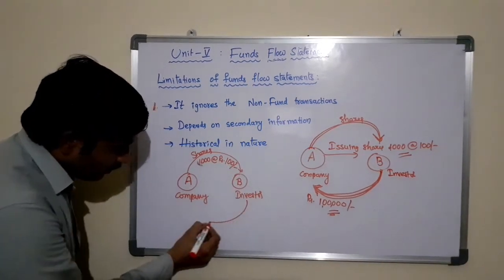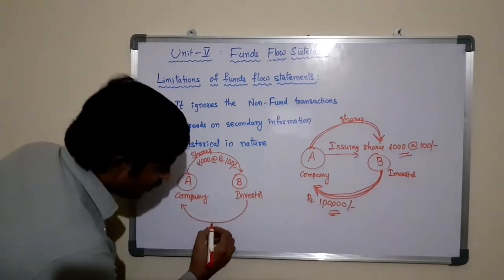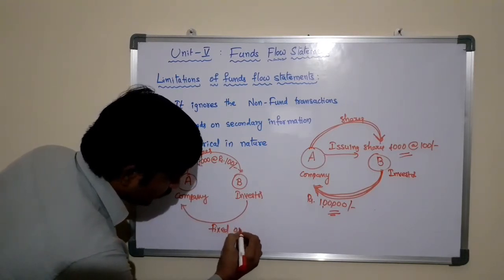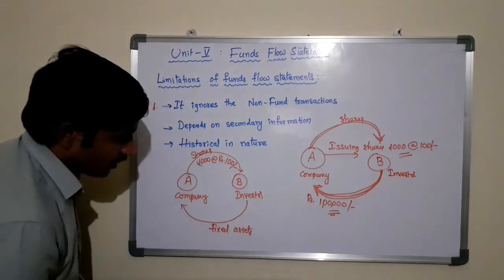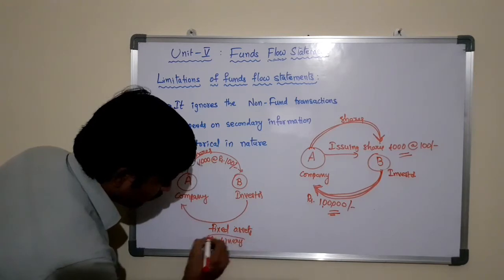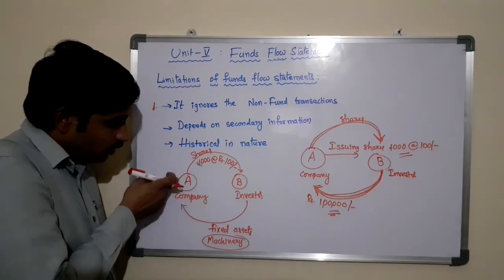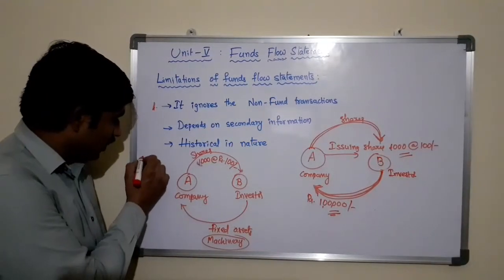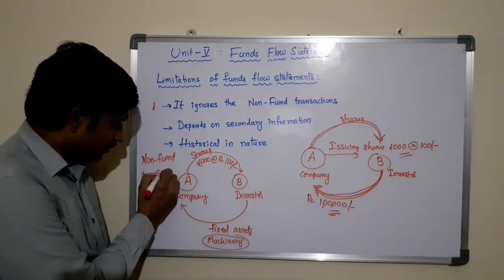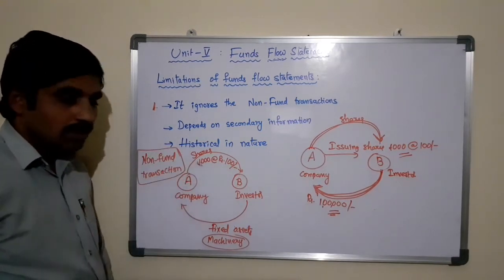Now instead of paying money to company A, B is giving fixed assets worth 1 lakh rupees, for example, machinery. Machinery worth 1 lakh rupees is being brought to A. This is called a non-fund transaction. Is this clear? This is called a non-fund transaction.